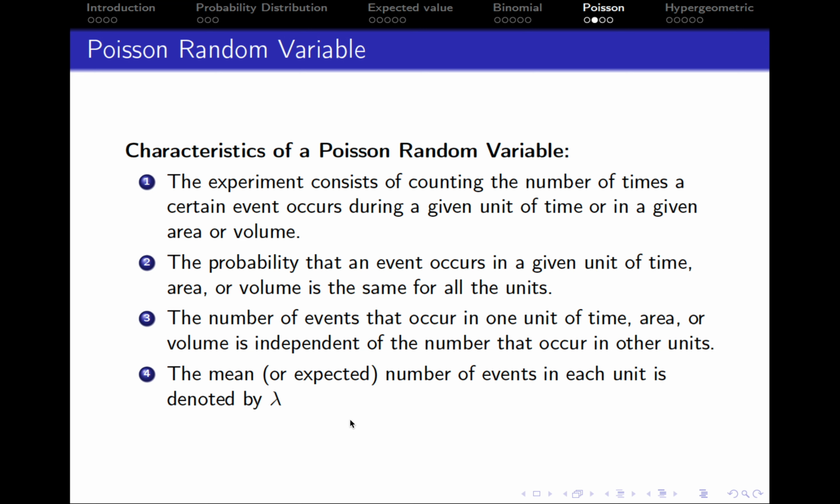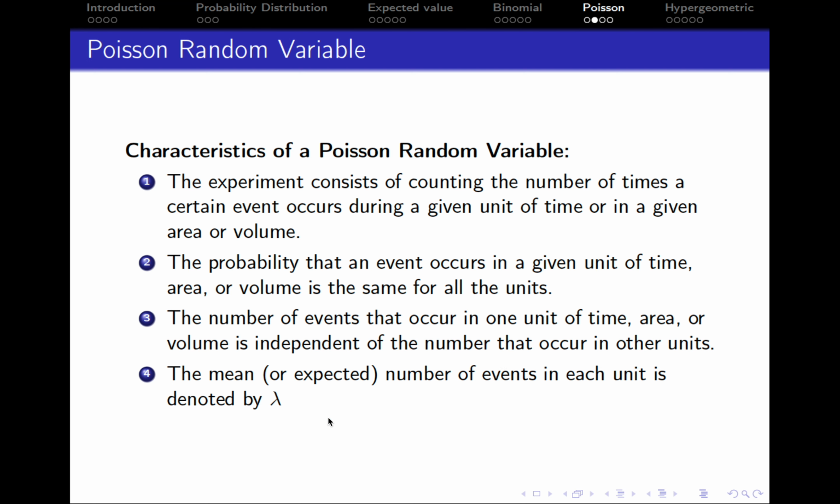Poisson random variable has its own characteristics. For example, the experiment consists of counting the number of times a certain event occurs during a given unit of time or in a given area or volume. The probability that an event occurs in a given unit of time, area, or volume is the same for all of the units. The number of events that occur in one unit of time, area, or volume is independent of the number that occur in other units. So the events are independent, similar to binomial random variable, and the mean or expected number of events in each unit is denoted by lambda.